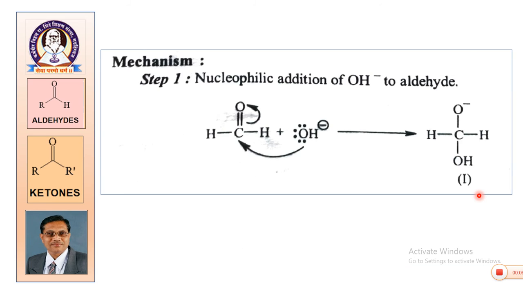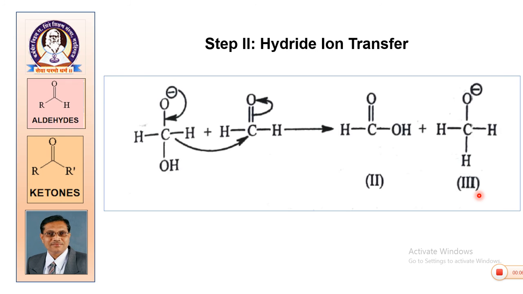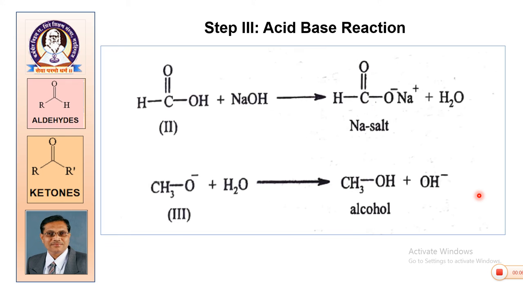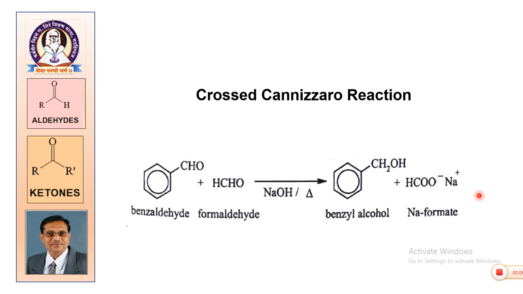The mechanism takes place in 3 steps: nucleophilic addition, that is base OH minus adds to the first carbonyl compound giving an anion; then hydride transfer; and in the third step, an acid base reaction giving the final products, the sodium salt of the acid and alcohol. When it takes place between two different aldehydes, it is crossed Cannizzaro reaction.